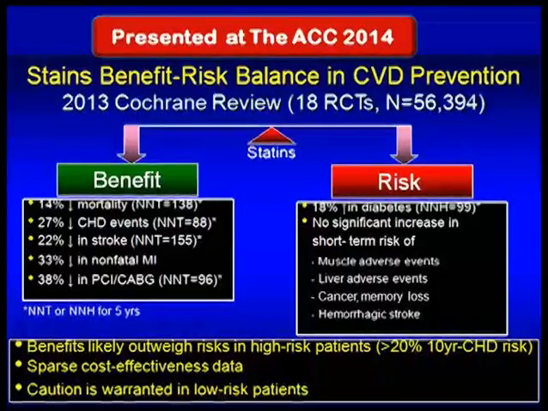At the ACC 2014 annual conference, the benefits and risks of statins were discussed, and it was mentioned that the benefits are likely to outweigh the risk in the high risk category.